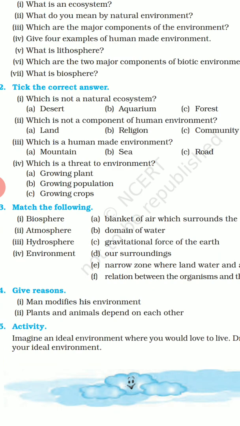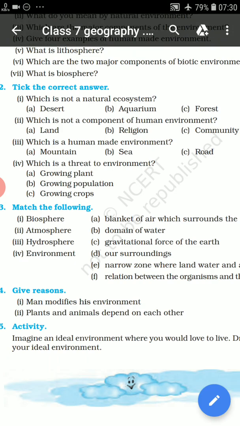Third question: which is a human made environment? You know that mountain and sea are natural environment, but road is made by humans, so the answer will be road.